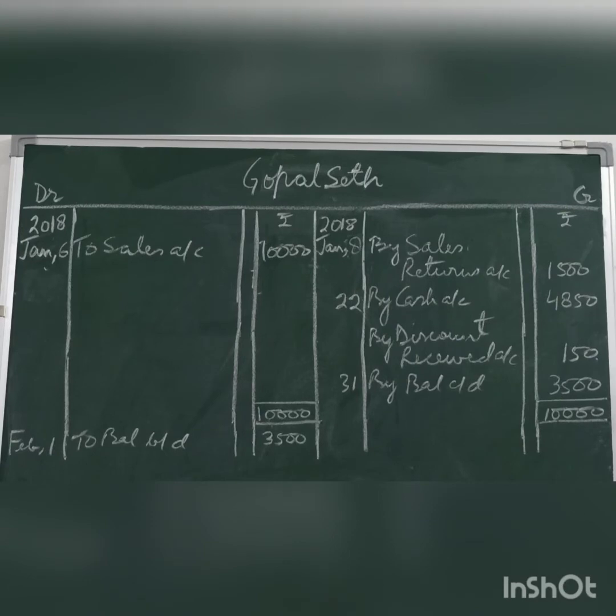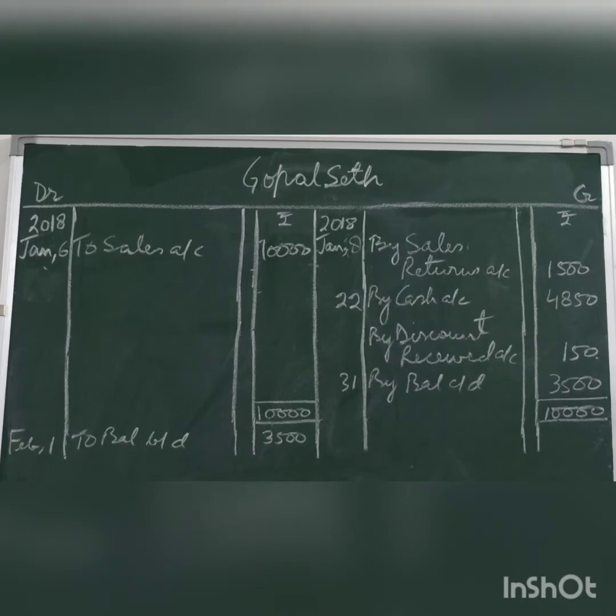We will balance the account, we will find that 10,000 on the debit side is greater than the credit side total of 6,500. So we will balance, it will be 3,500, called the closing balance. On February 1st, bring down the balance, to balance brought down, it will be called opening balance.